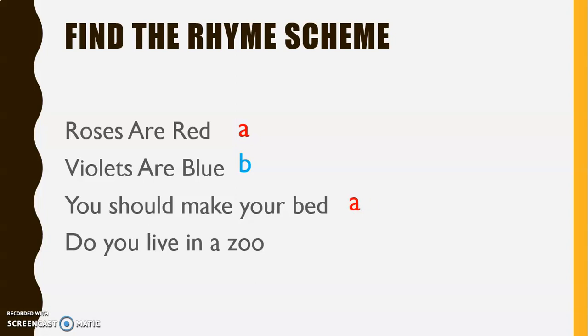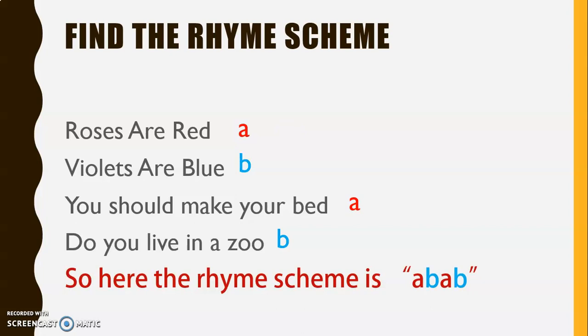Take the last word, zoo. Is it rhyming with red? No. So we will not give it the alphabet A. Is it rhyming with blue? Yes. So zoo rhymes with blue, so we are going to give it the alphabet B. This shows that the rhyme scheme of this poem is ABAB.